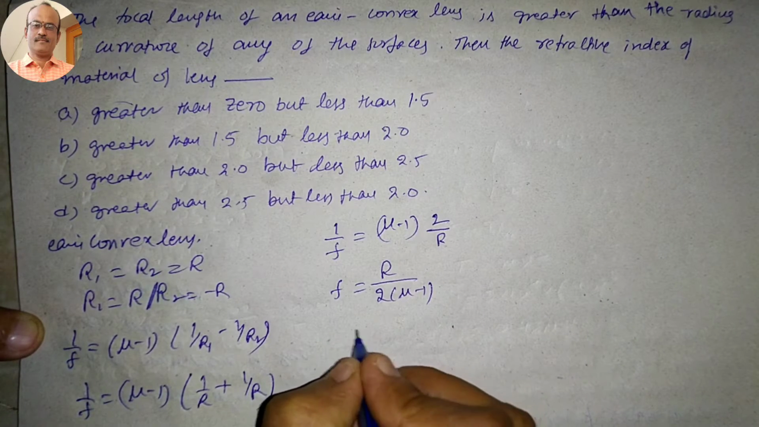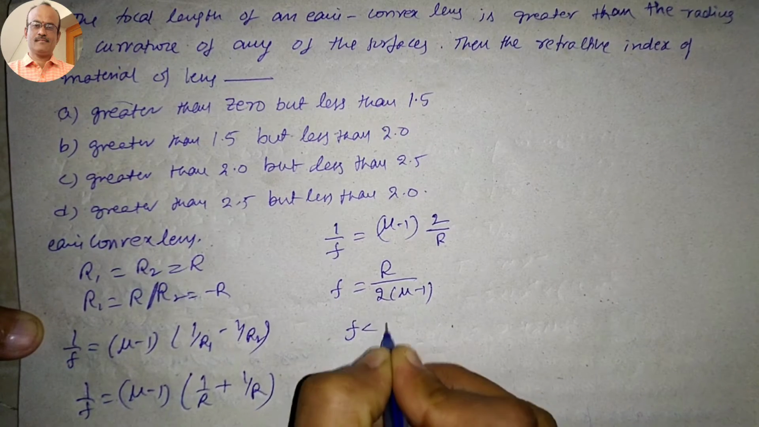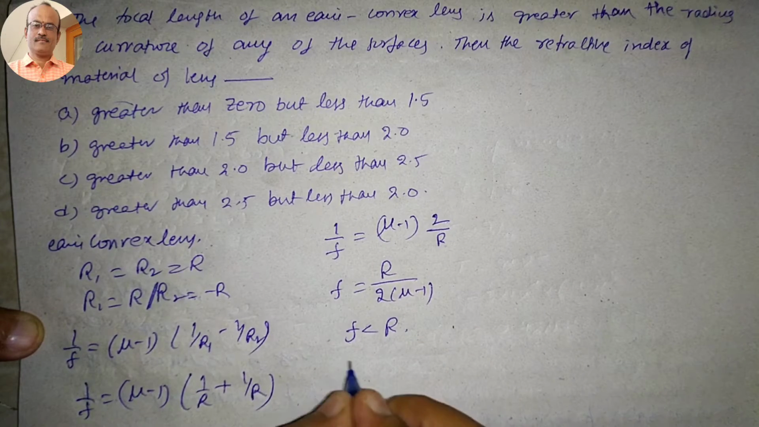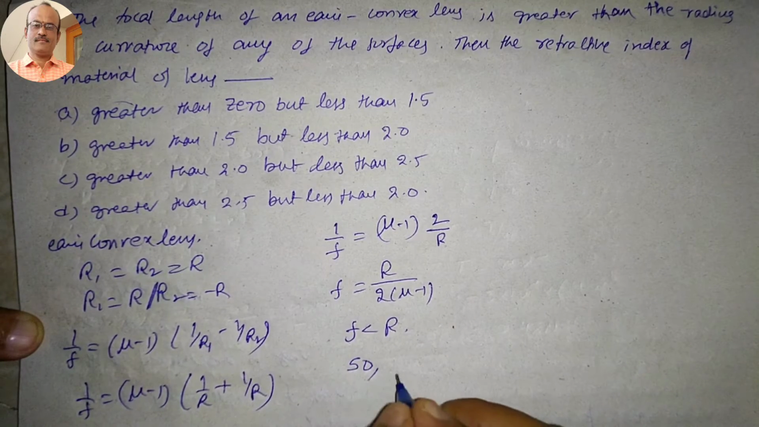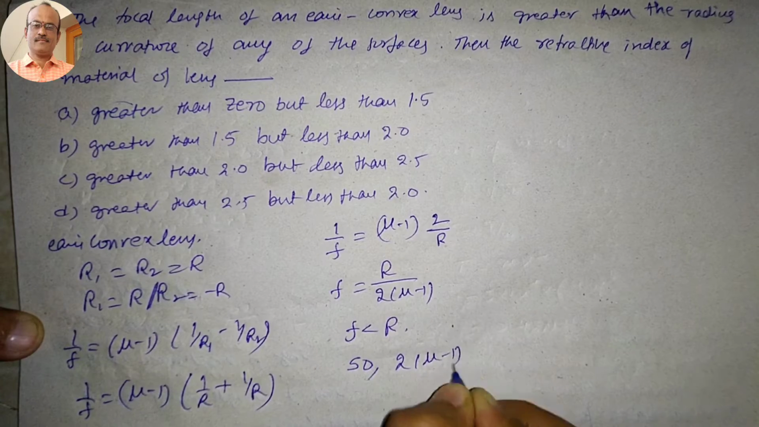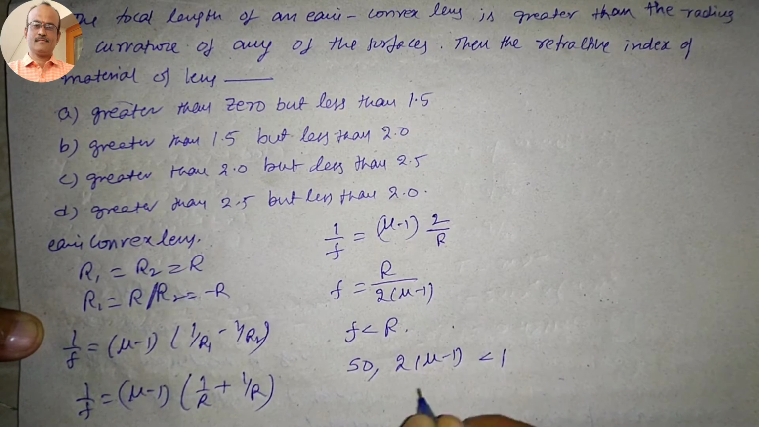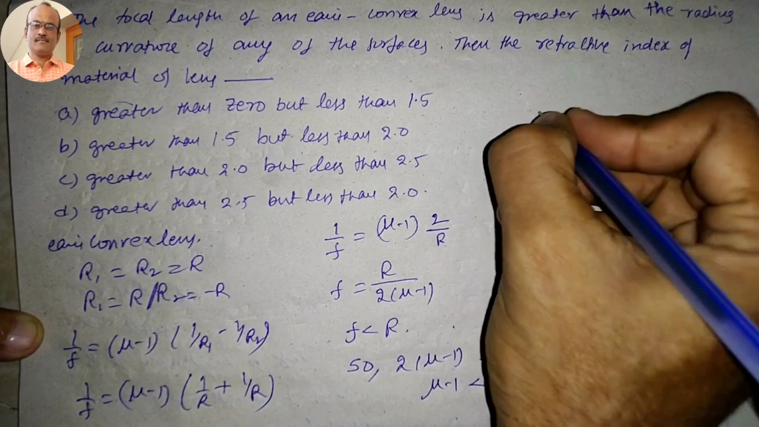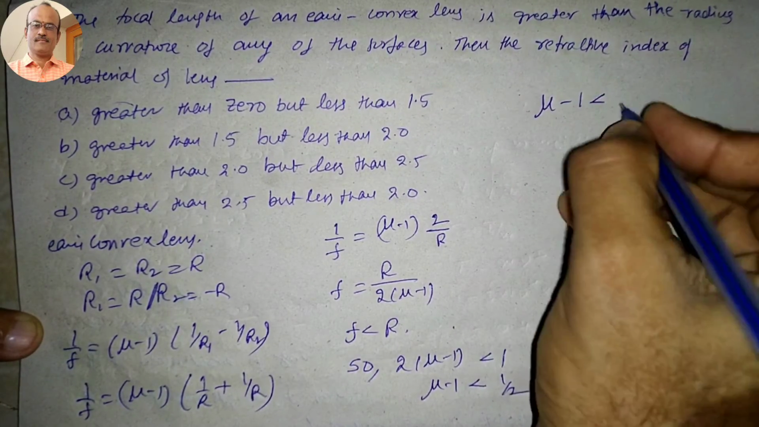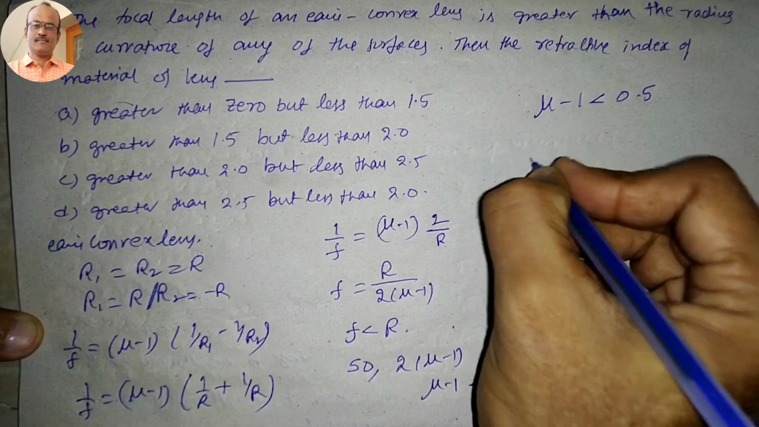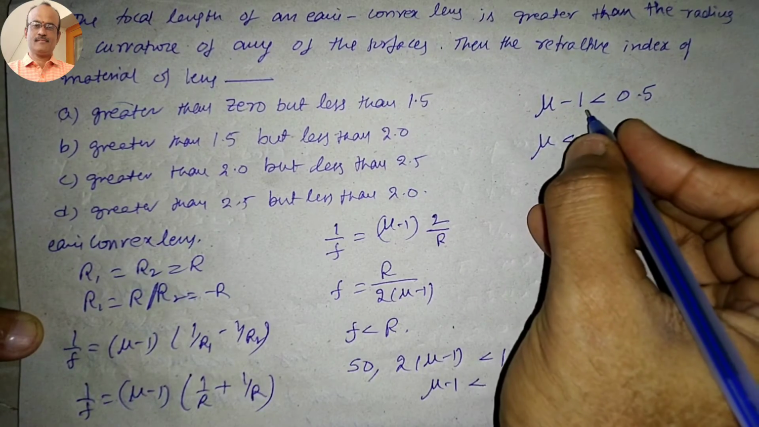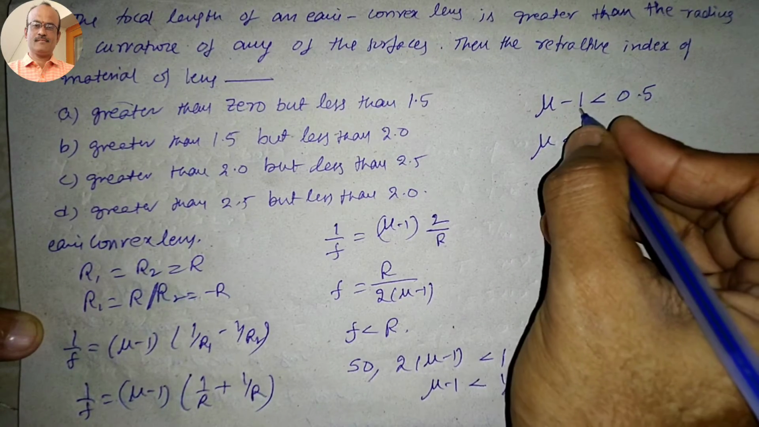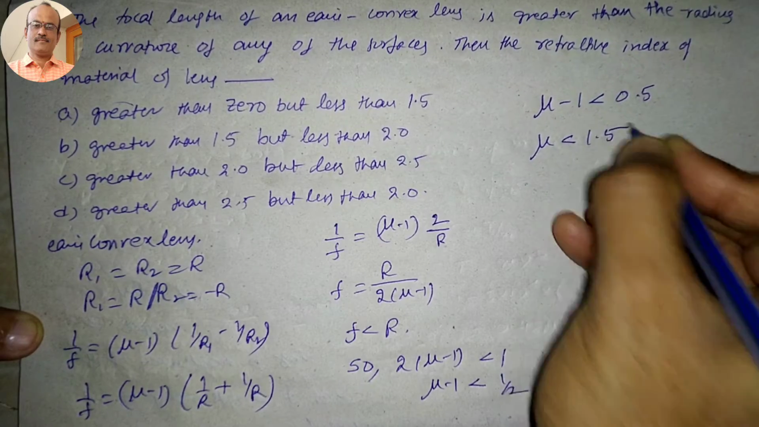But here one thing we have to remember. What is that? Focal length is less than R. Then what happens here? So 2 times (mu minus 1) is less than 1. So that means mu minus 1 is less than 1 by 2. Mu minus 1 is less than 1 by 2 is nothing but 0.5. Mu is less than 0.5 plus 1, that is 1.5.